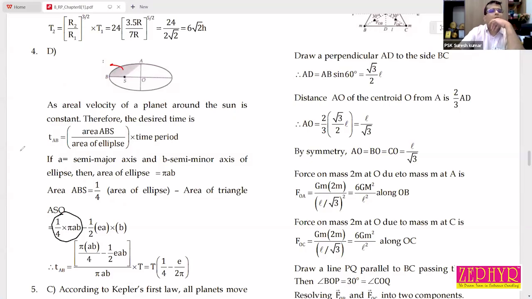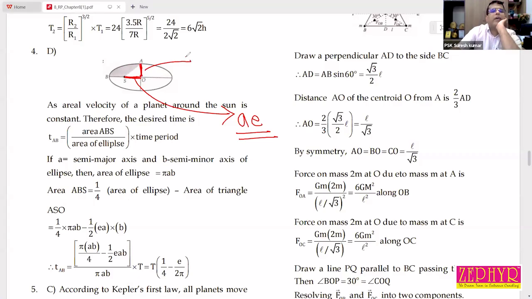The area of this entire 1/4 part, minus half into this length. Do you know what this length is? That is A into E, where E is the eccentricity of the elliptical orbit.